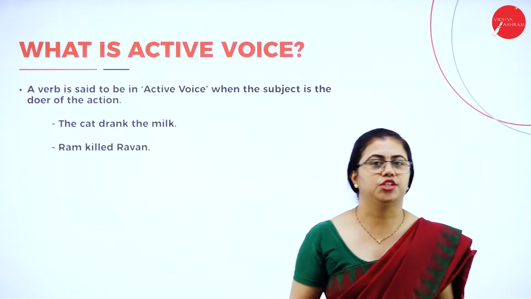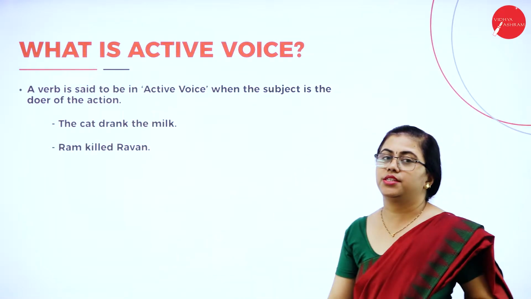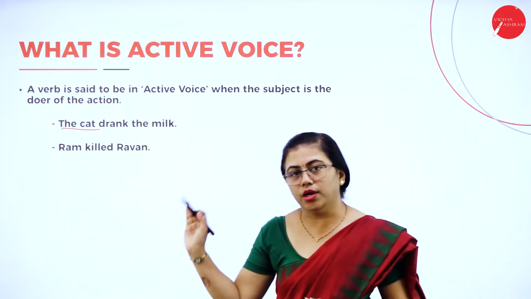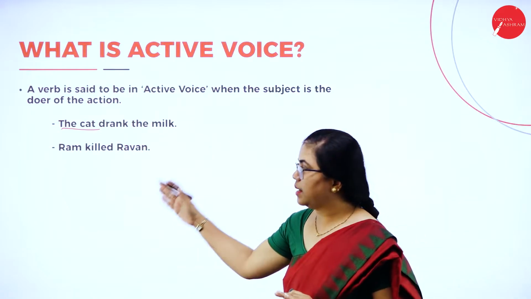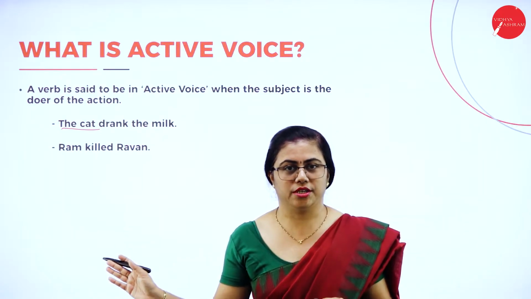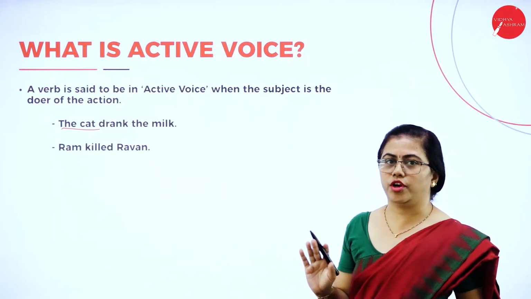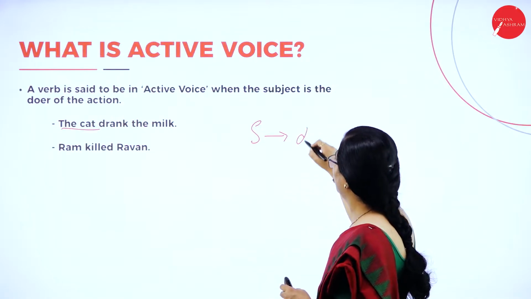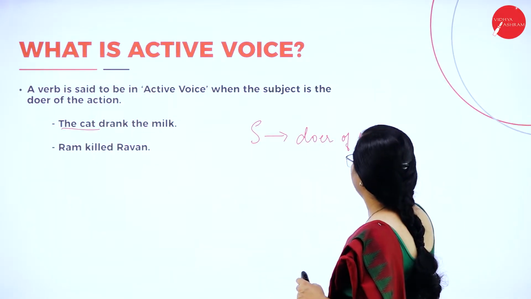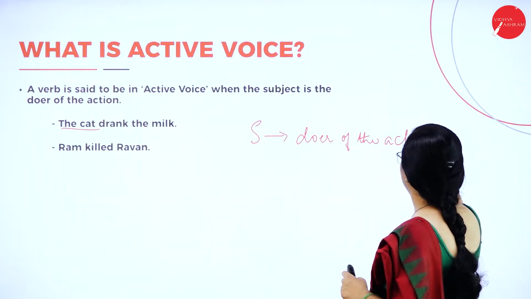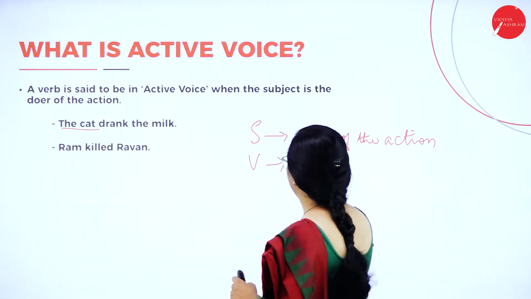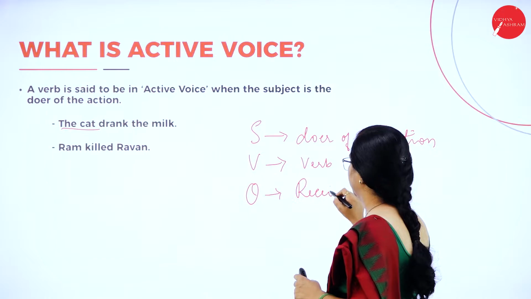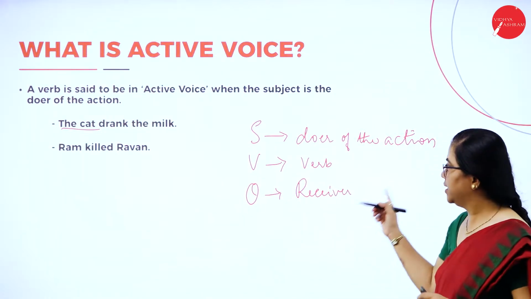Okay, coming to this session about active and passive. First, let us understand what is active voice. There is a subject which is in the doer part of the sentence. If the subject in the sentence is the doer of the action, then it is called active voice. So you know what is subject, what is verb and what is object, isn't it? Subject is the doer of the action, then there will be verb, then there will be object. This is the receiver of the action.